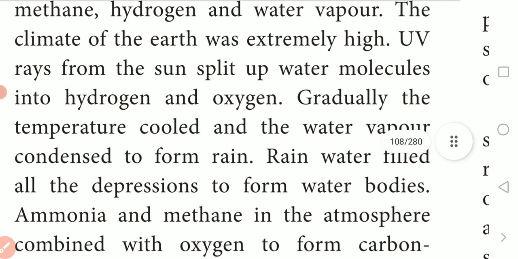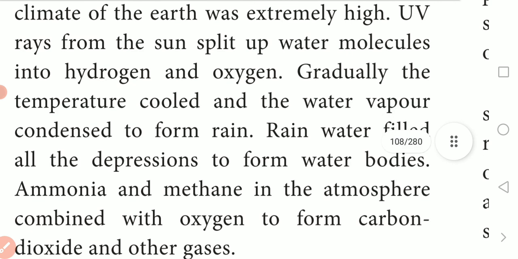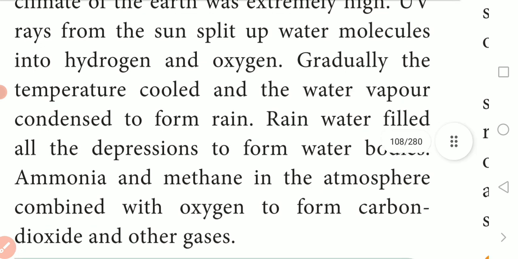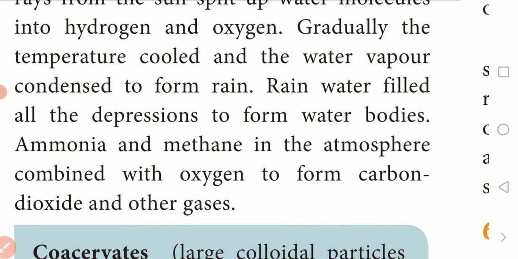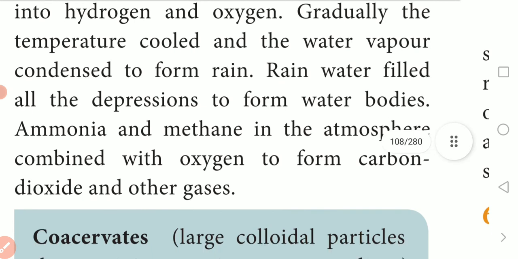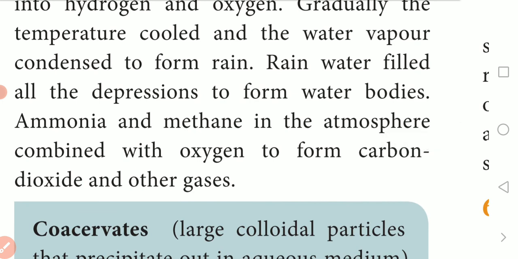Gradually, step by step, slowly, the temperature cooled and the water vapor condensed to form rain. Since the temperature cooled, what happened? All the water evaporated and formed clouds and then started to rain. Rainwater filled all the depressions to form water bodies. Wherever the lower regions are there, the rainwater will stay stagnant. That's what they say here.